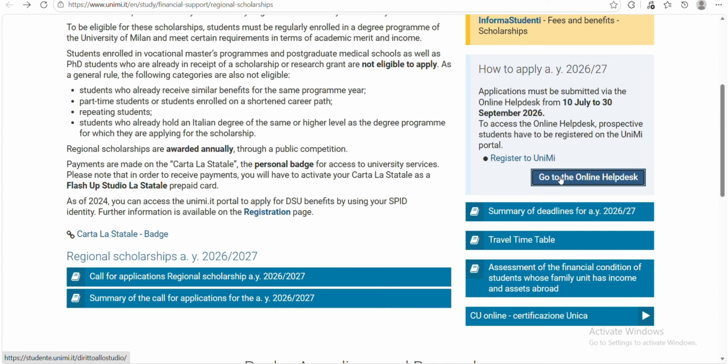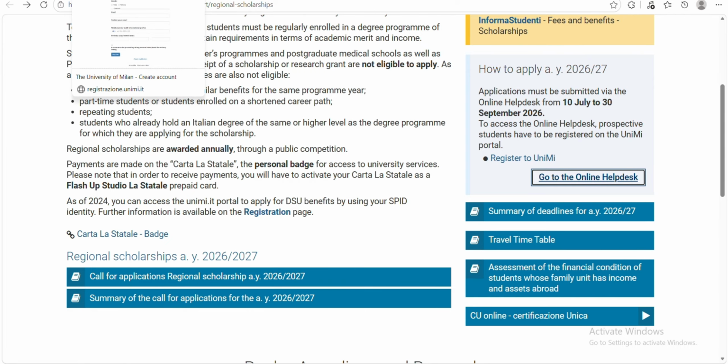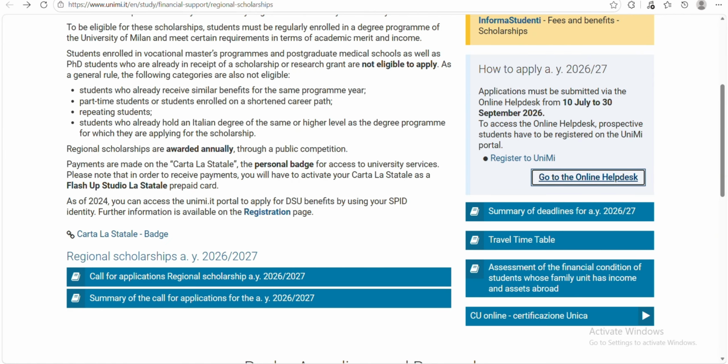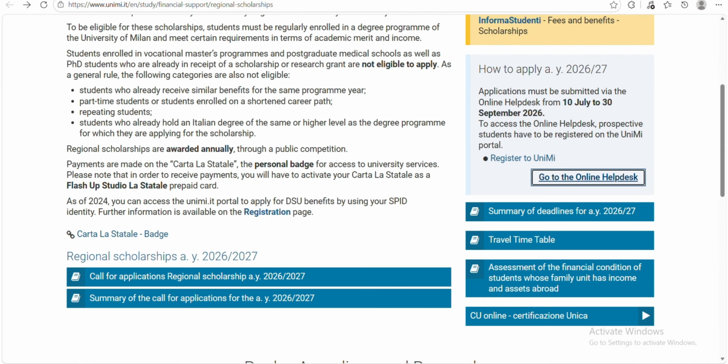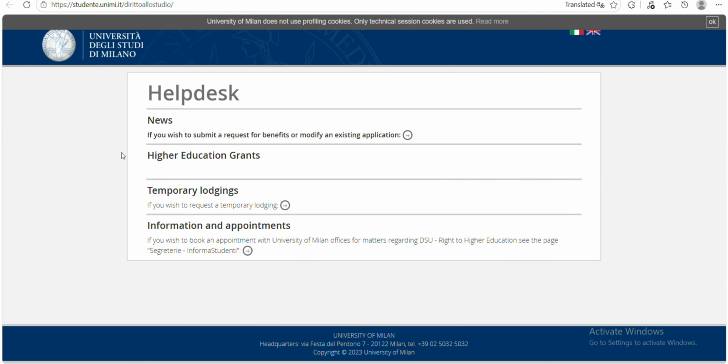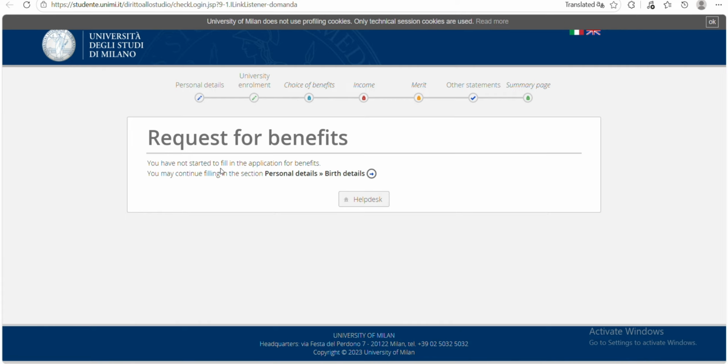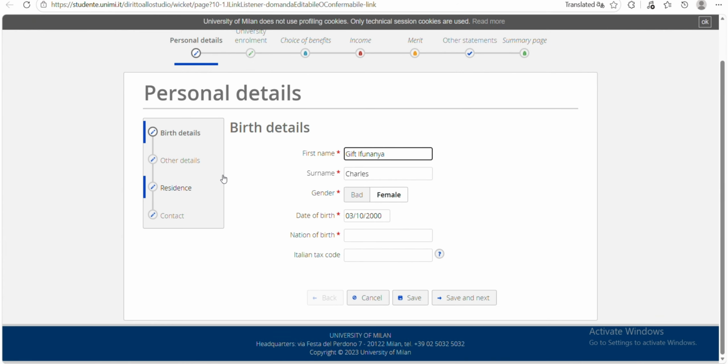So now we want to apply for the scholarship. You click on go to online help desk and you'll be brought to this interface. Because we are applying for scholarship, you click on this news. If you wish to submit a request for benefits or modify an existing application, you click here. Then you click on this arrow again where you can now fill in your details. Because I'd already registered,